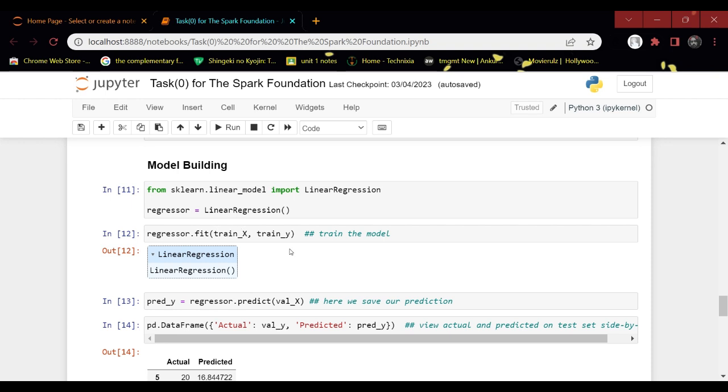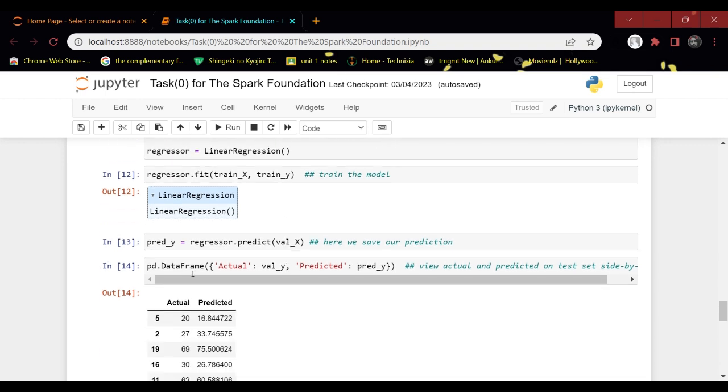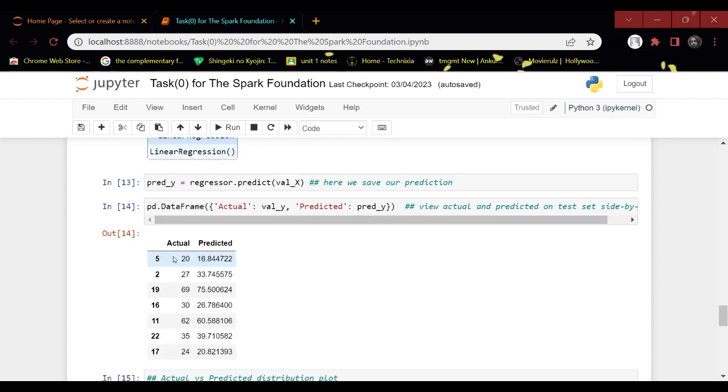After that, we start making predictions using the predict method. Next, we use pred_y to save our predictions. Now, in order to get a view of the actuals and the predicted values on the test set side by side, you can see here the predicted and actual values in our data frame: the actuals are here and the predicteds are here.